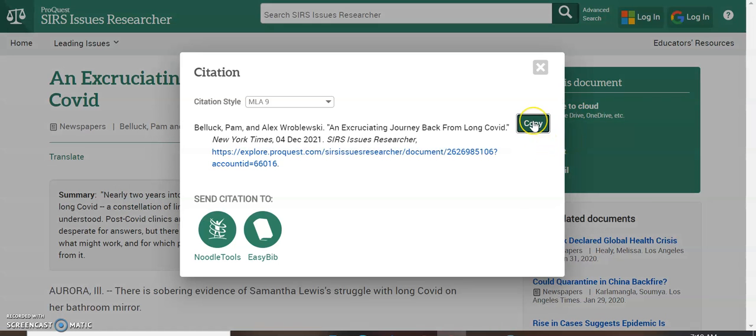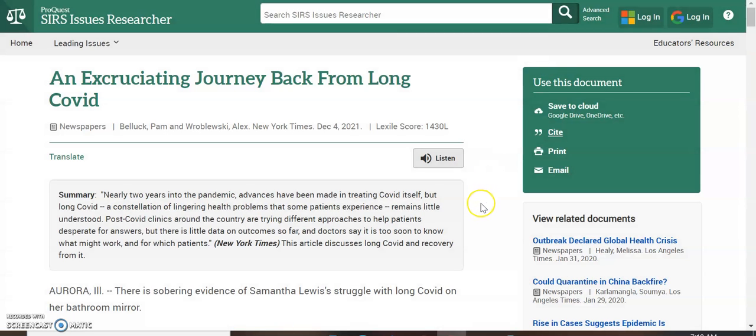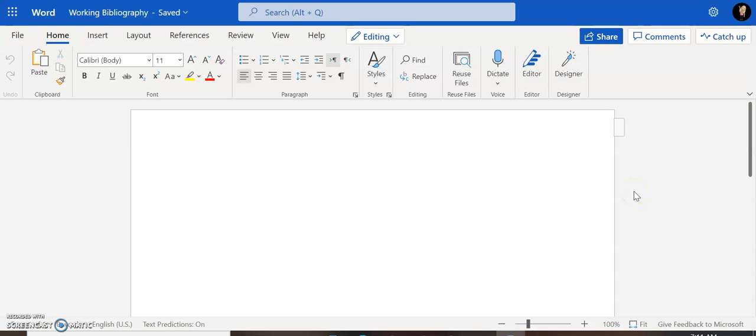And I'm going to copy the citation. And now I can put this citation on my working bibliography. Let me show you how to do that. So what I have here is just a blank Word document. You can notice that I've titled it Working Bibliography. I've saved it as Working Bibliography, and now I'm going to title it Working Bibliography.